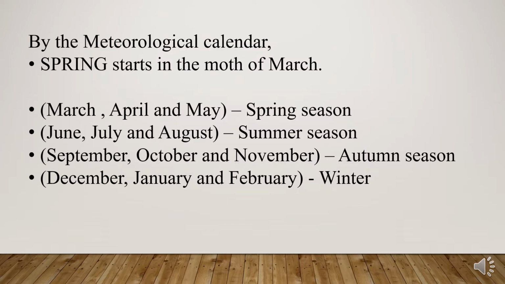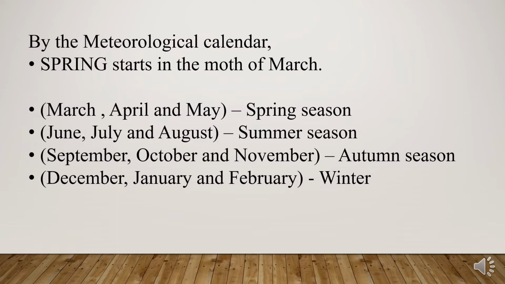Before going with the explanation of the poem March, I would first list out the seasons and when they come. According to this meteorological calendar, in the month of March we will have spring season. So from March to May, we have spring season. June to August, we have summer. September to November, we have autumn season. And December to February, we have winter season.